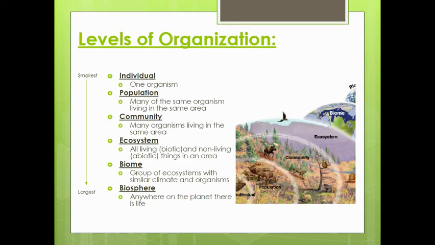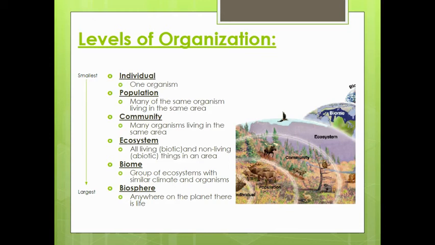A population is many of the same organism living in the same area. So this would be all of the elk living in a certain area. When we expand to the next layer here, we have a community. A community includes all organisms living in the same area. So this would now expand to all the elk in an area, all the deer, all the birds, all the plant life, any living thing in that area.